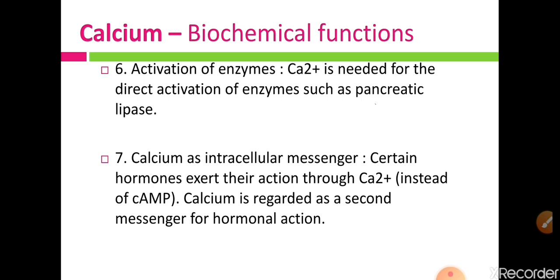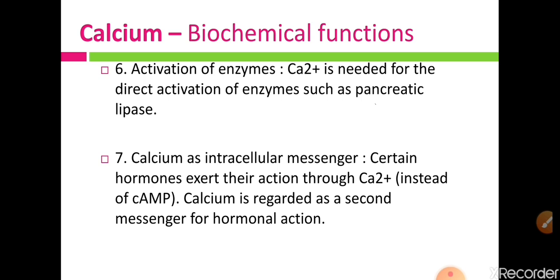All these hormones bind with some receptors, and these receptors are present in various locations in the target cell. Some receptors are present on the membrane, some in the cytoplasm, and some in the nucleus.